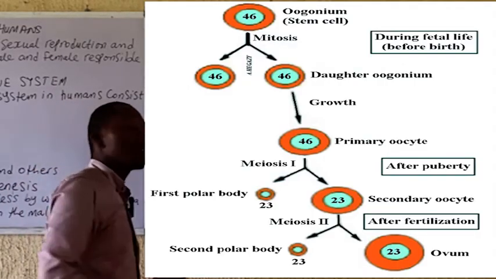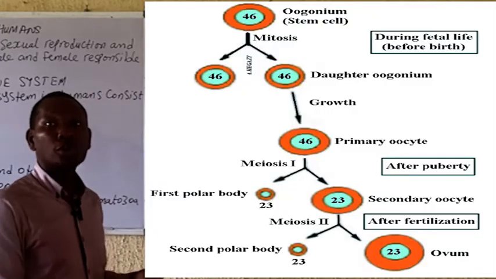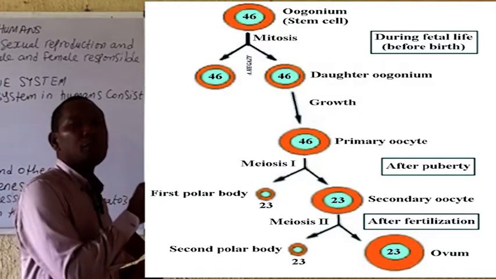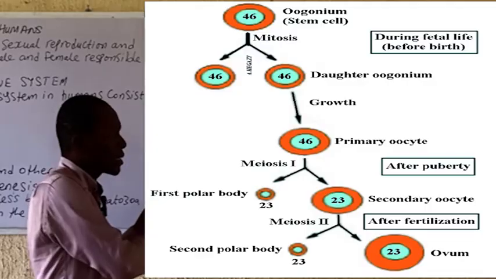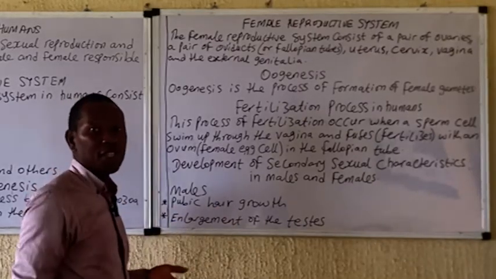Eventually, it undergoes meiosis 2 to form the female egg cell, or what we call the ovule. As you can see from the diagram, one primordial germ cell actually gives rise to one ovule. The others are the polar bodies, which eventually degenerate.